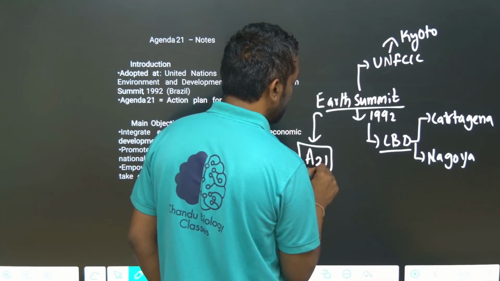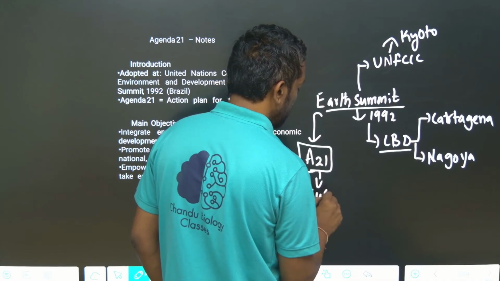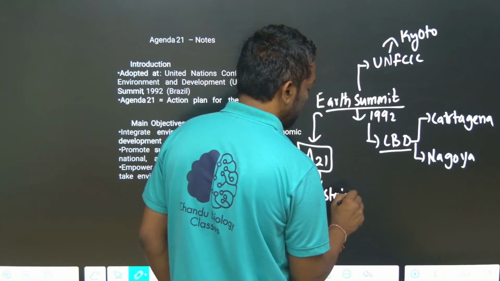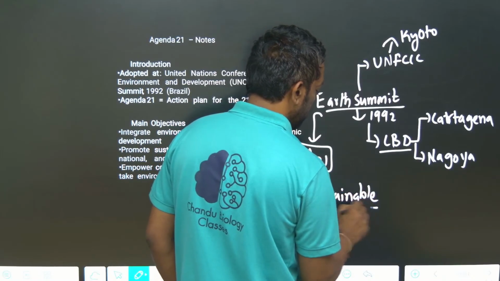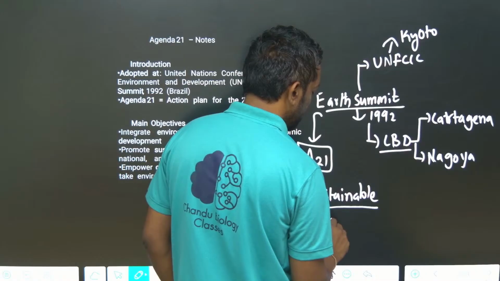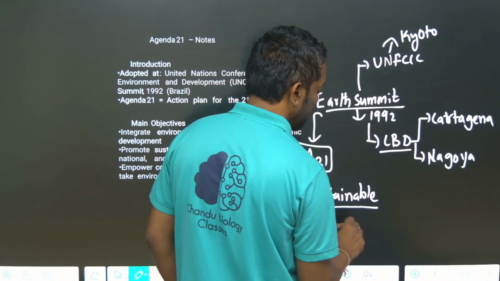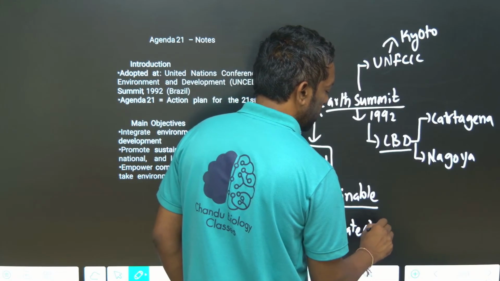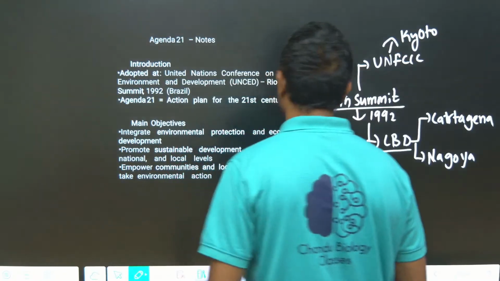This is about sustainable development and climate change. I hope you guys understand.